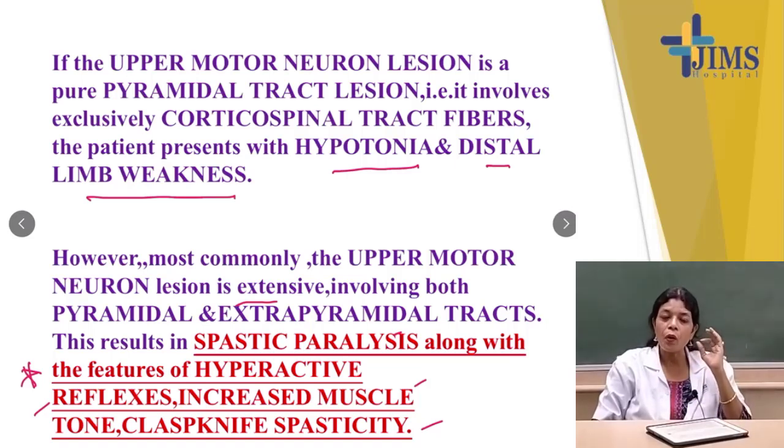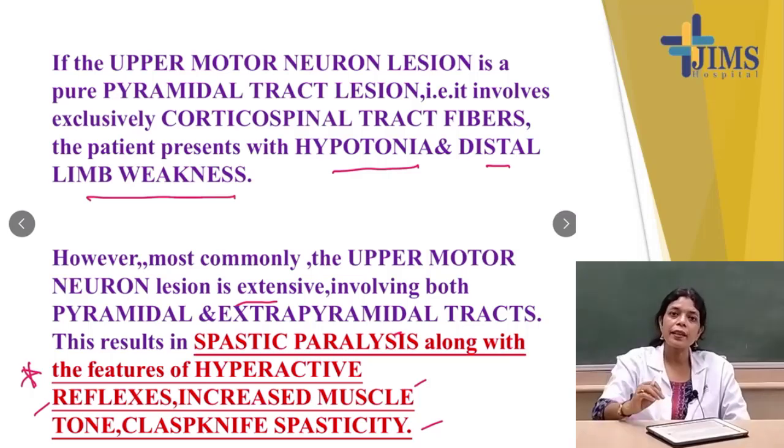If it involves only the pyramidal tract, then the patient will present with hypotonia and distal limb weakness, because the pyramidal tract has an inhibitory tone on the flexor group of muscles. But most of the time upper motor neuron lesions will involve both the pyramidal and extrapyramidal tracts. That is why there will be spastic paralysis along with hyperactive reflexes, increased muscle tone and clasp-knife spasticity. Clear?